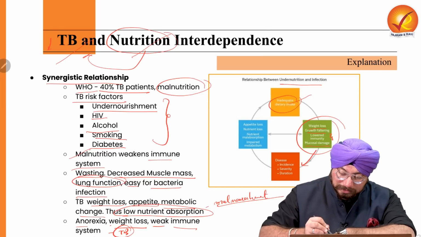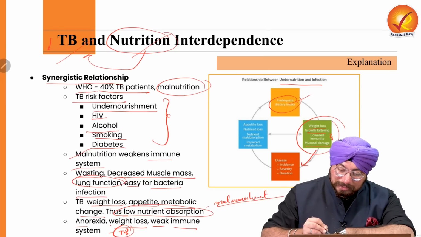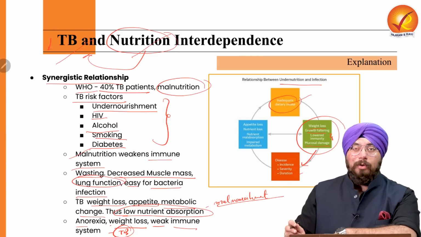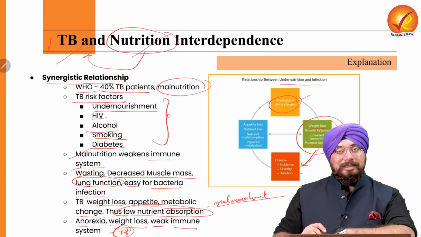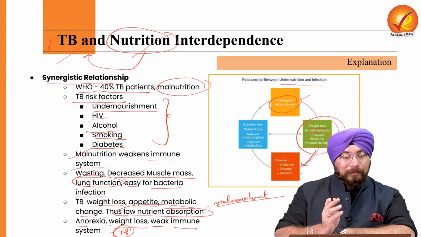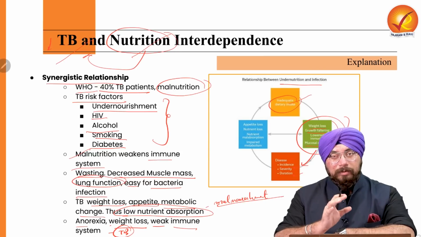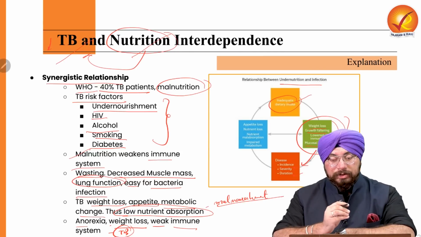So because of this, the incidence of disease increases, the severity of disease increases, and the duration of disease also increases. Now, let's say if you are not having proper diet and all these things are happening as well, and then we are catching up with the disease, we are having an infection.